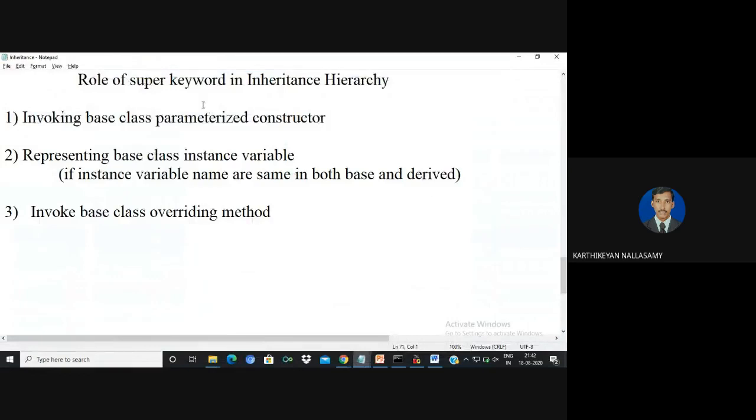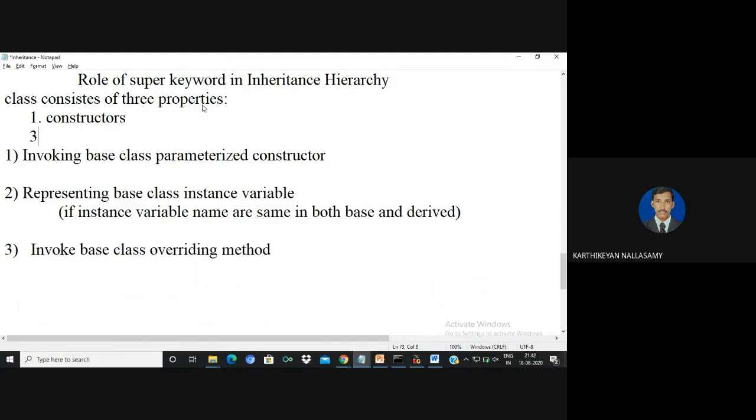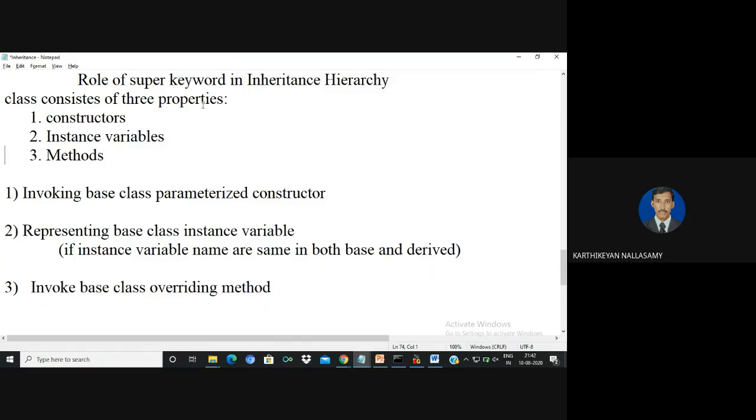First of all, we must understand that a class consists of three properties in Java. One is constructors. The second one is instance variables, that is called the data members, and the third one is methods. The role of the super keyword is applicable on these three categories in some specific situations.